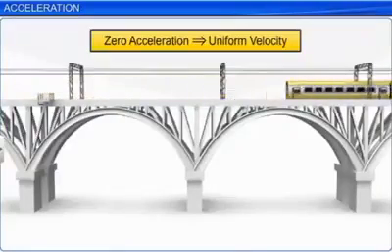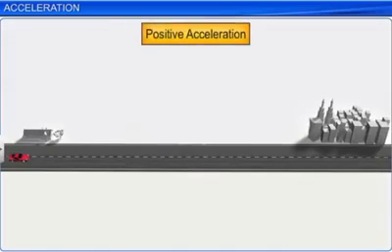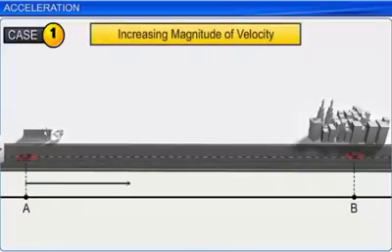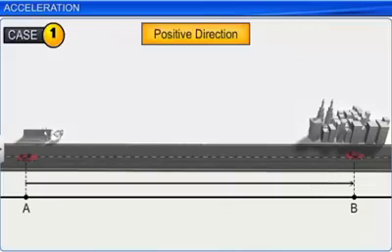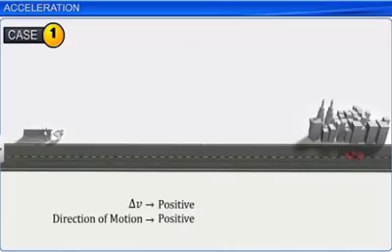Case 1. Let us consider a body, say a car moving along a straight line, that is, from point A to B, with increasing magnitude of velocity. The body is said to be moving in the positive direction. Here, delta v is positive and direction of motion is positive. Therefore, with these two values being positive, acceleration is also positive.